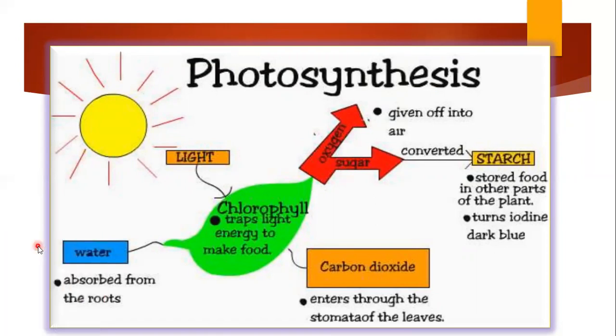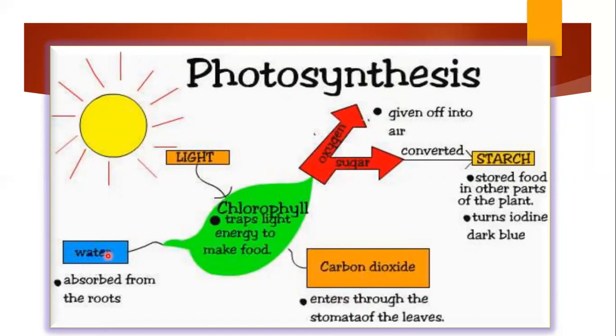So with the help of the pointer, I'm showing that this is the sun. The light energy is being trapped by the chlorophyll. The water is being absorbed from the roots. Carbon dioxide from the air enters through the stomata of the leaves.